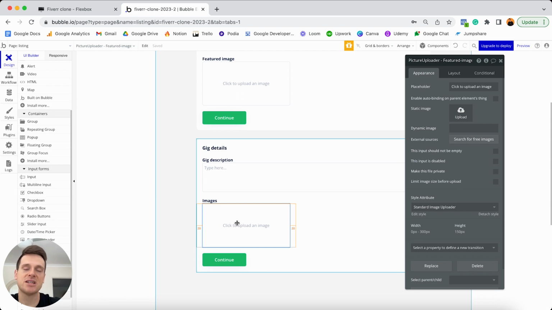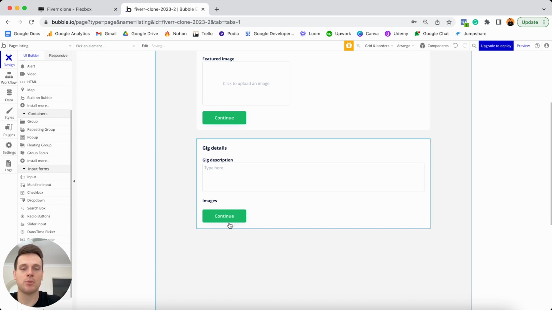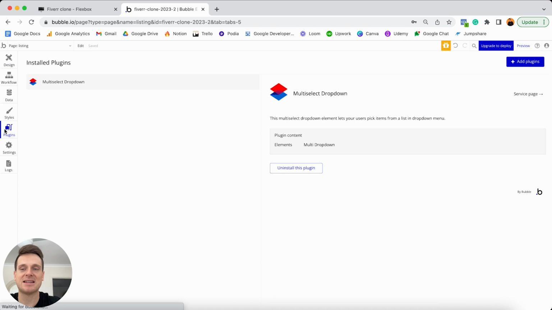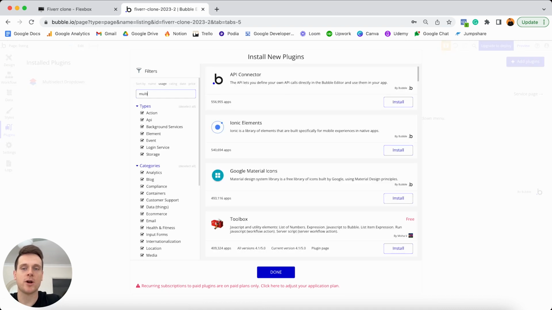So what we actually need to do is use a custom uploader instead. And this custom uploader is a free plugin within our plugin library. So we're going to need to first of all delete this standard picture uploader here. We're going to then jump to our plugins tab. We're going to add a new plugin and we're going to type in the word multi here.